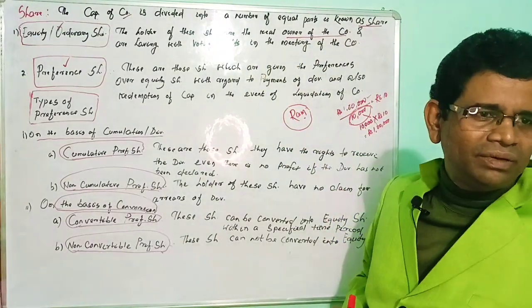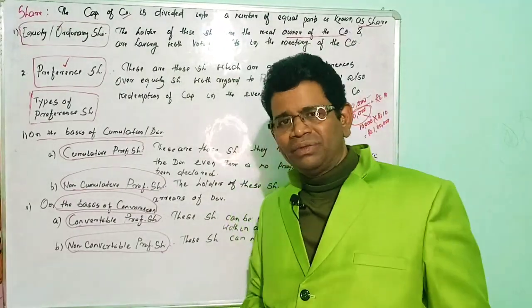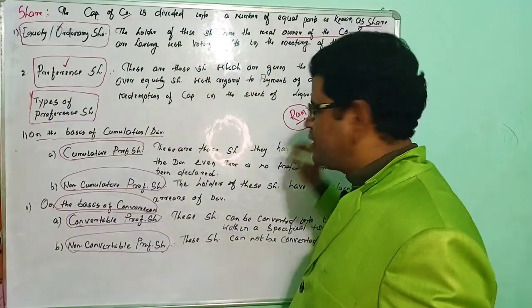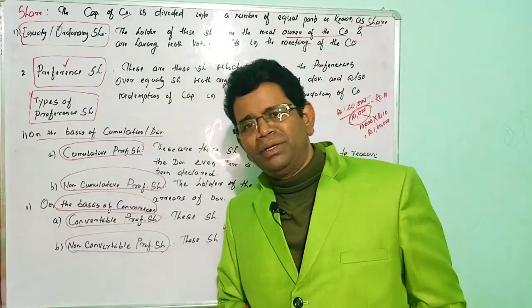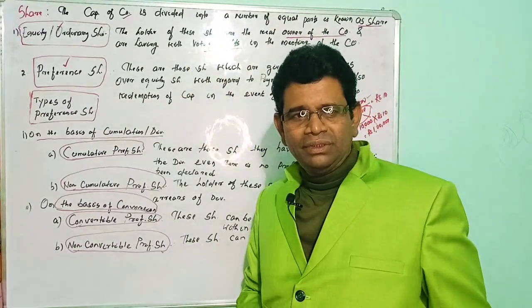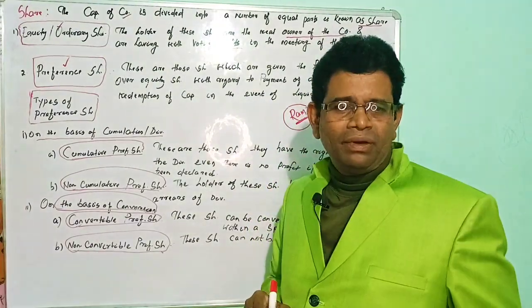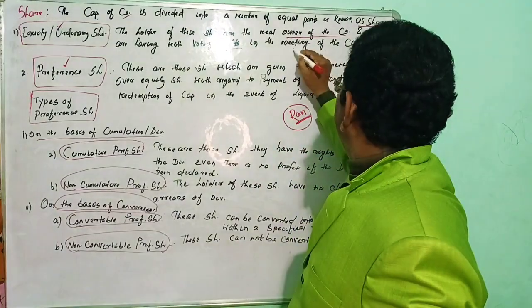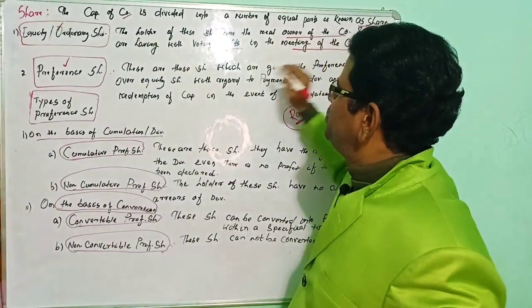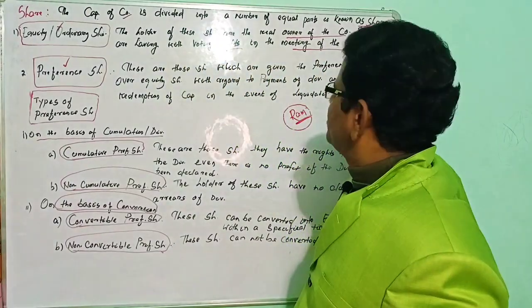Ram will have a say in the affairs of the company, will actively participate in the management process of the company, and has voting rights. The equity shareholder has the most important powerful tool: casting votes in the meeting of the company. Once again I am repeating, holders of equity shares are the real owners of the company, and equity shareholders have voting rights in the meeting of the company.